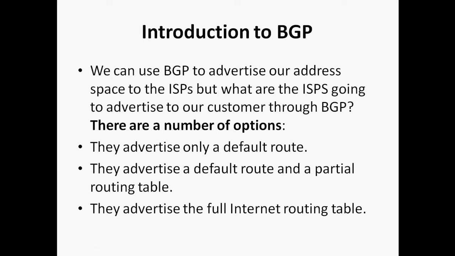So what about the return traffic from the ISP to the customer? Either they will advertise the whole routing table, so there are a number of options. First option: the ISP advertises only a default route to the customer. Second option: they advertise a default route plus a partial routing table. Third option: the full internet routing table.